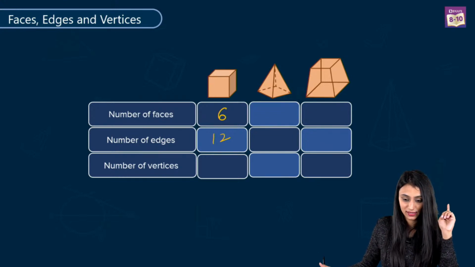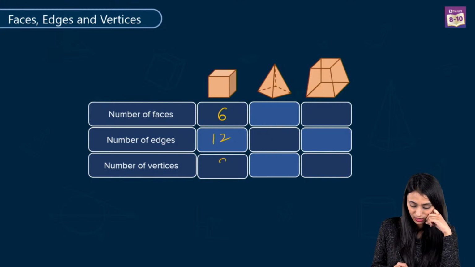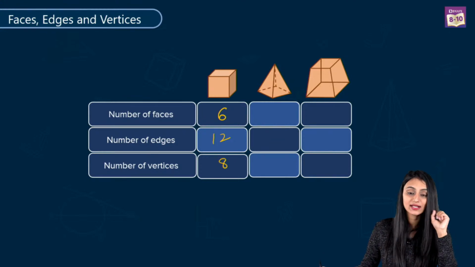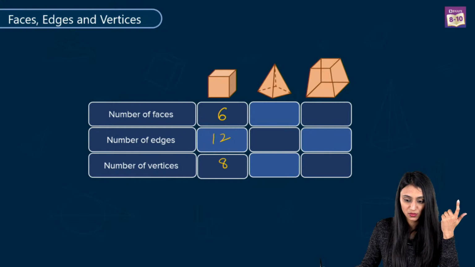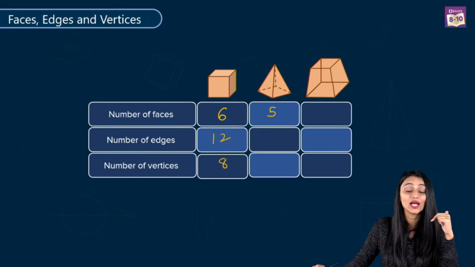Number of vertices, yes, I can see answers here. Umar Anis says it's 8, number of vertices are 8. Next we have our second figure. How many faces do we have here? In this figure, if I count the faces, in all we have got 5 faces. Quickly, I want answers from all of you.